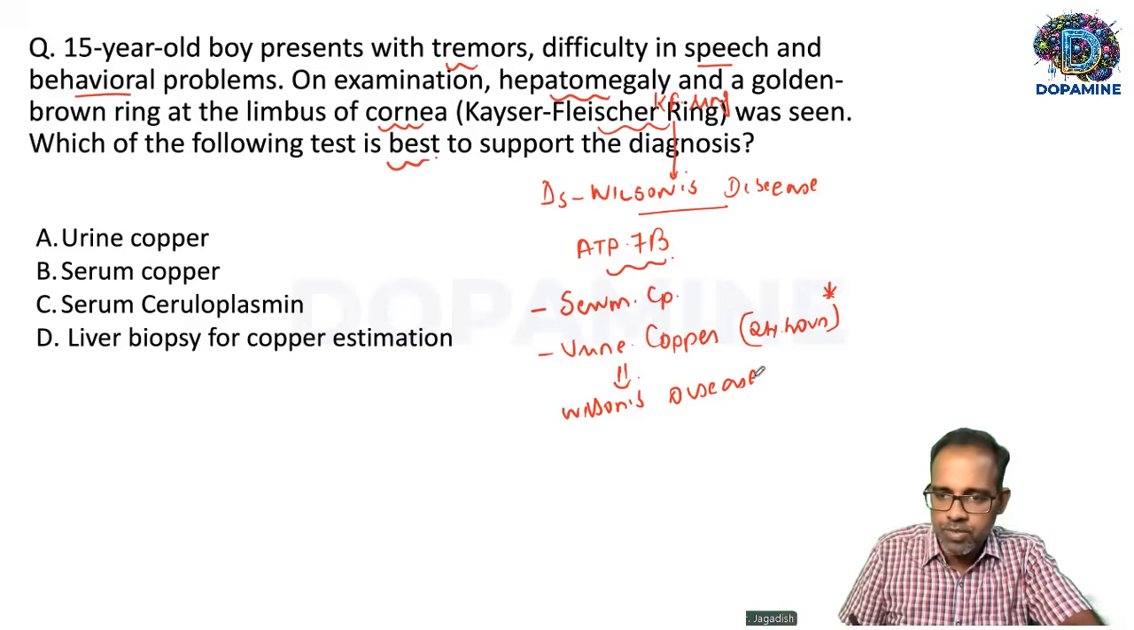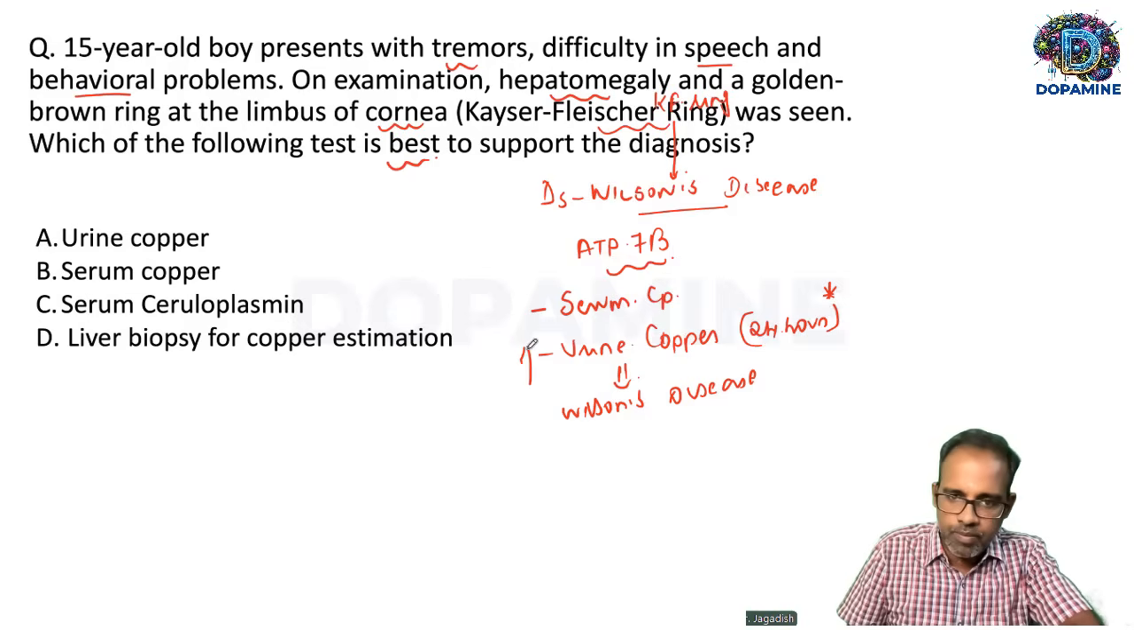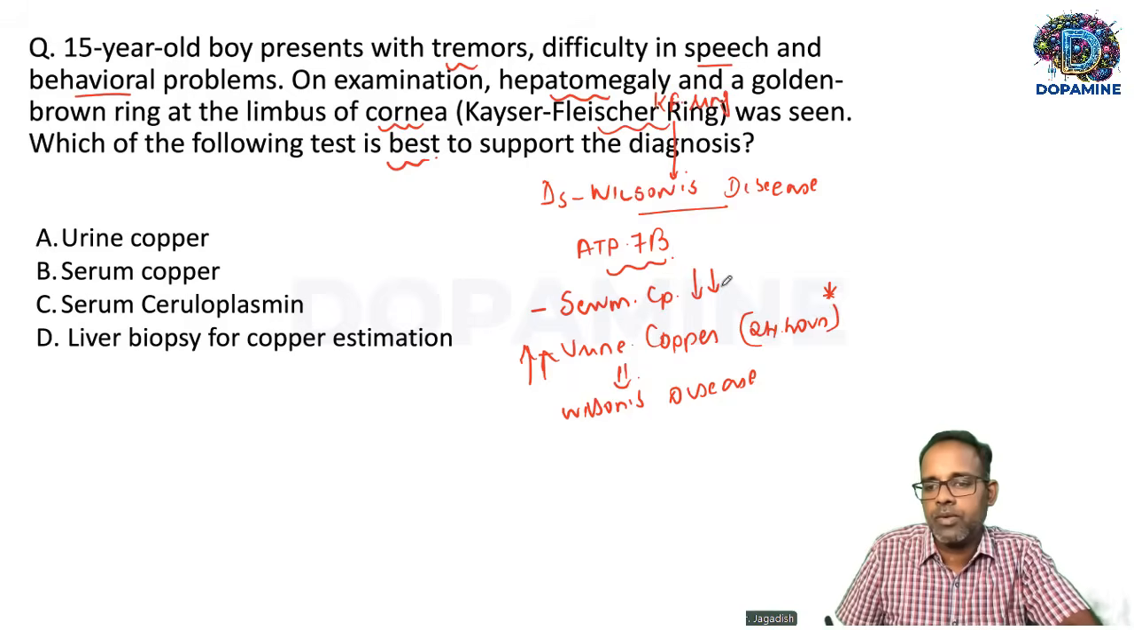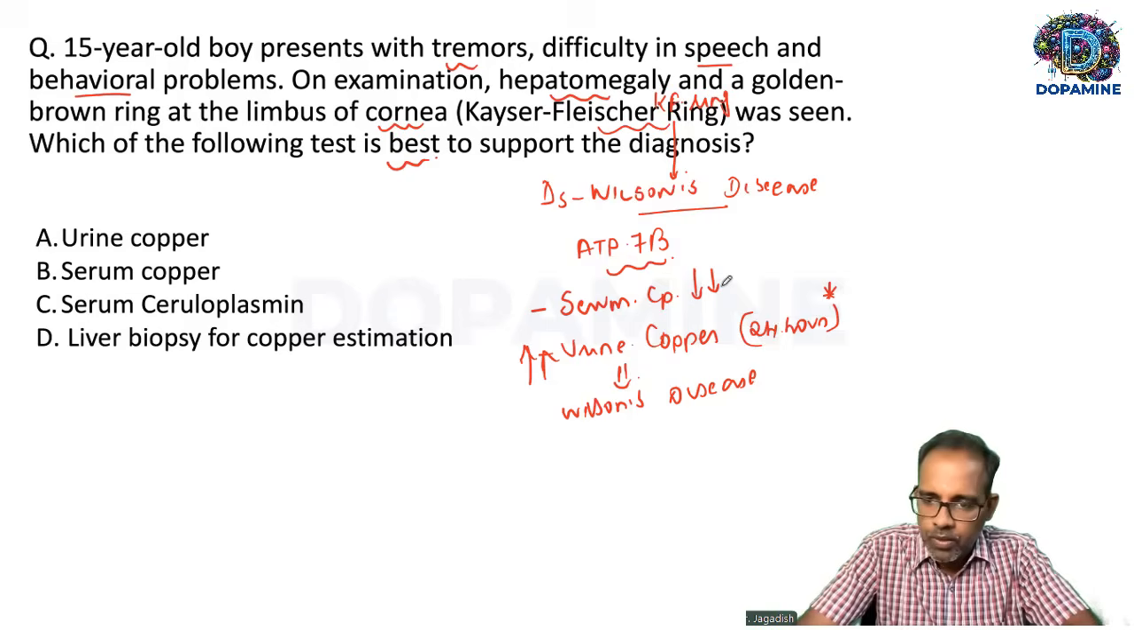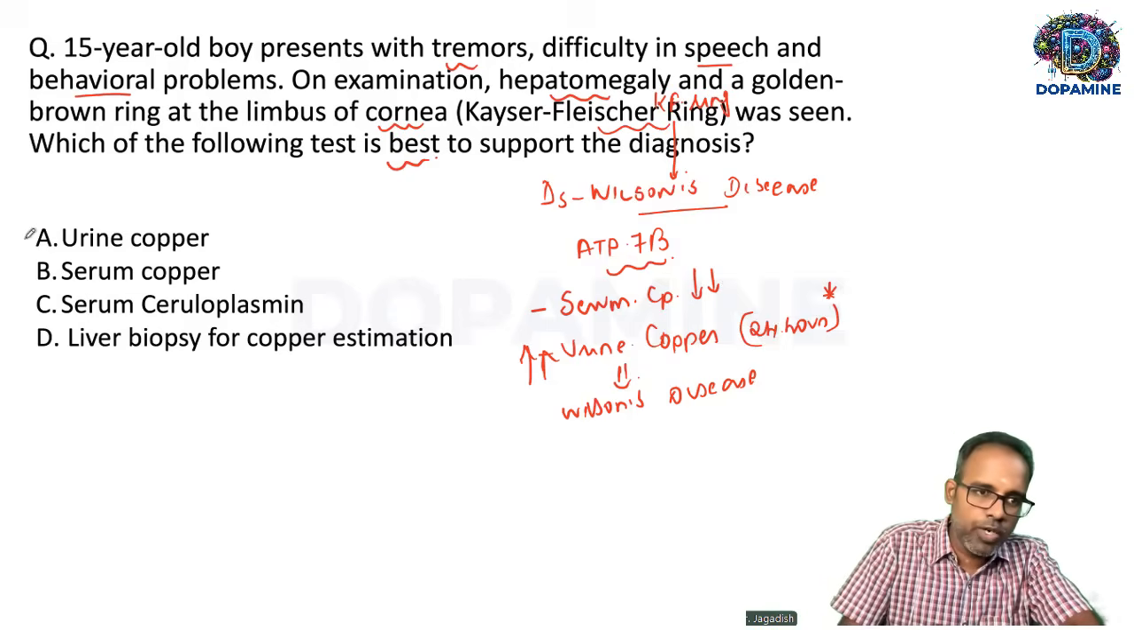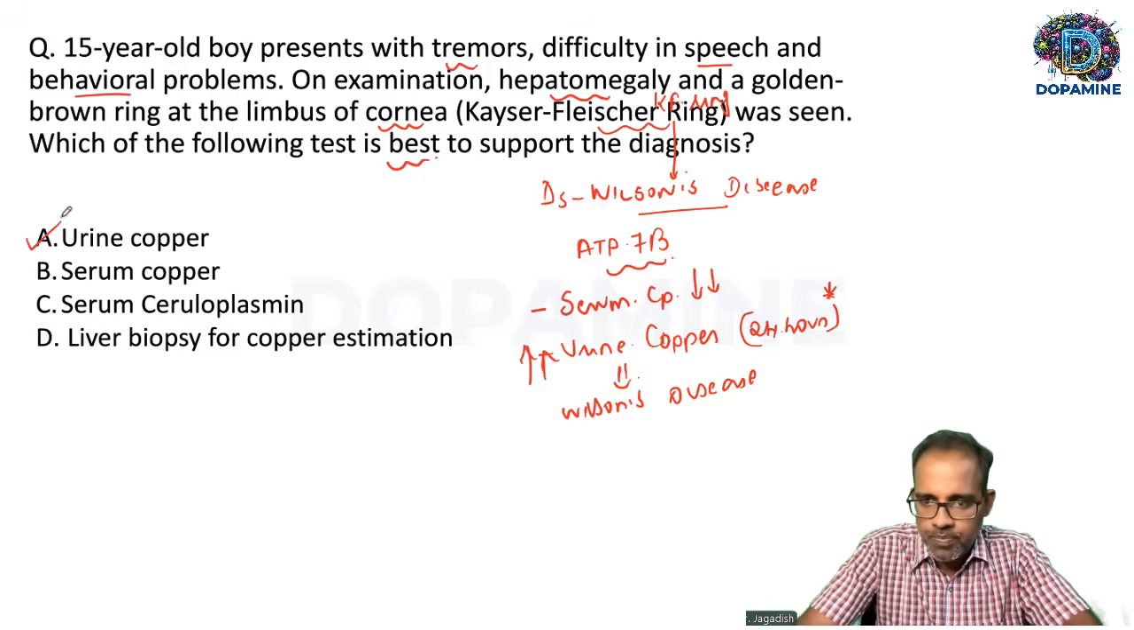So in patients with Wilson's disease, urinary copper will be high, serum ceruloplasmin levels will be low. Among these two, urine copper has a high positive predictive value. So this question is slightly tricky. So I would choose urine copper for this question.